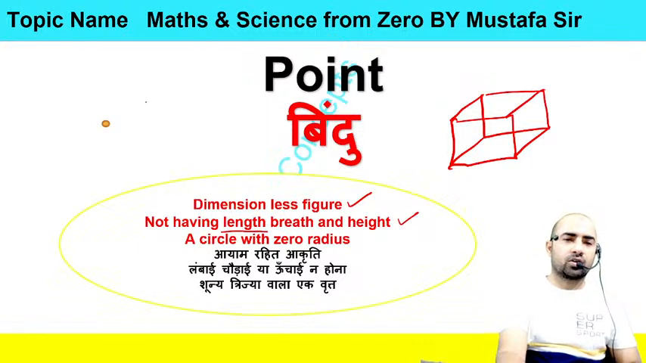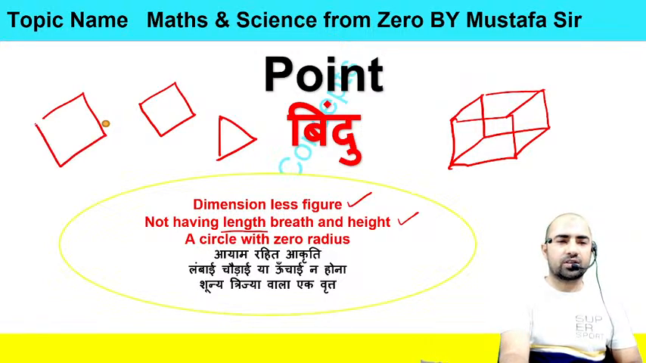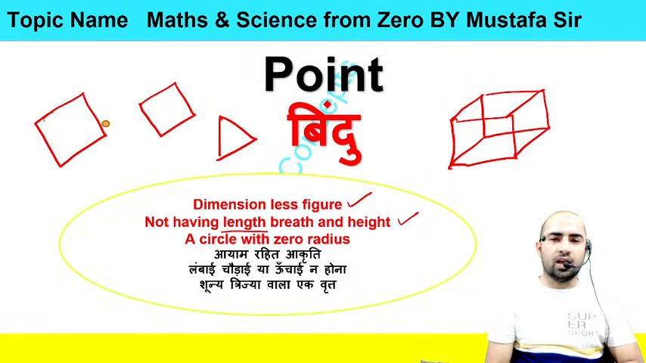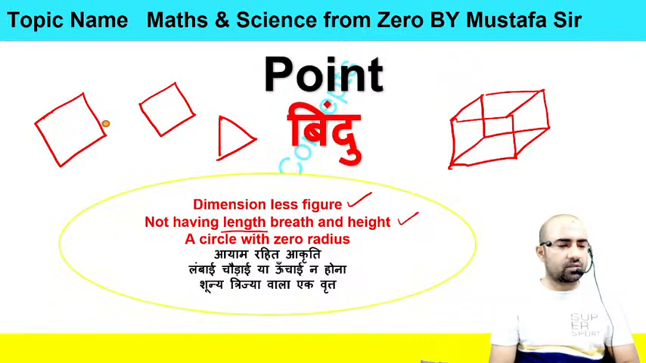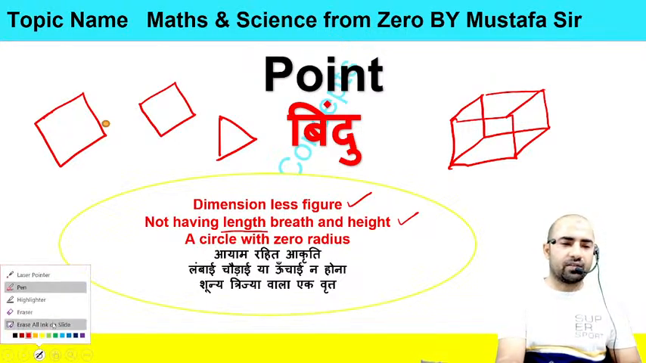But if you talk about the square, it is a 2D structure. Triangle is a 2D structure. Quadrilateral is a 2D structure. All quadrilaterals are 2D structures. But cube, cuboid, cone, cylinder, sphere, frustum, pyramid, prism, all these are 3D structures. We will discuss them in detail when we start our mensuration.